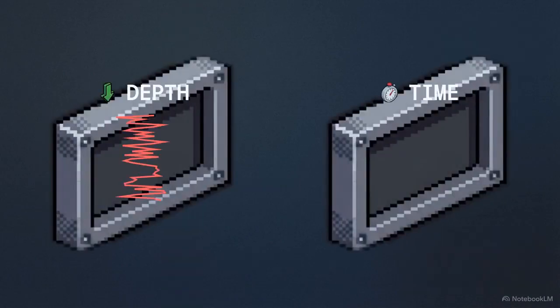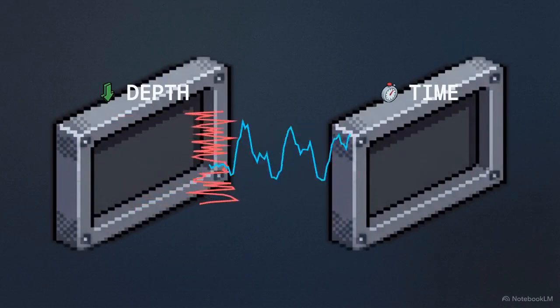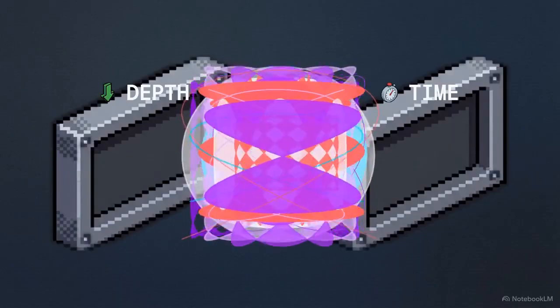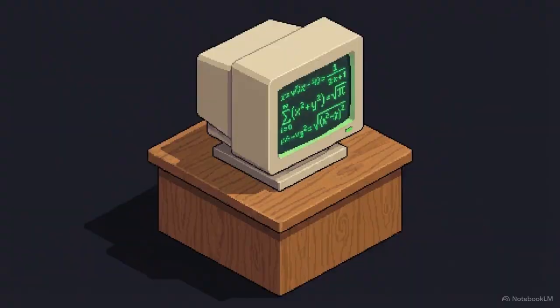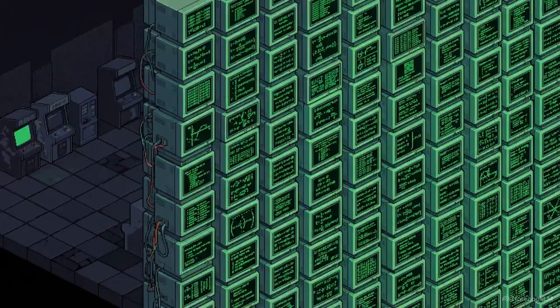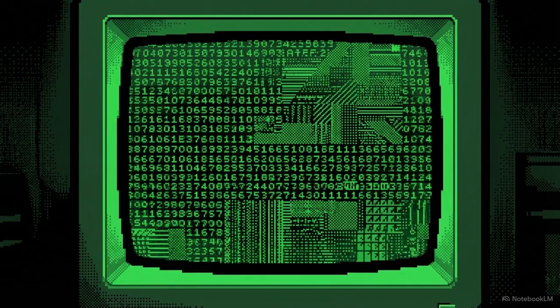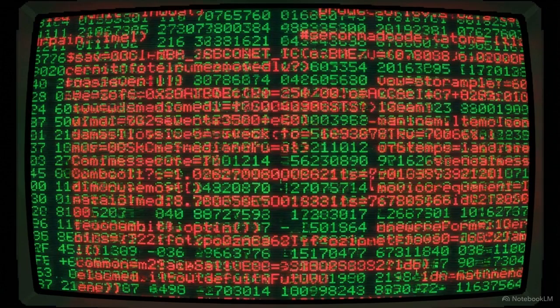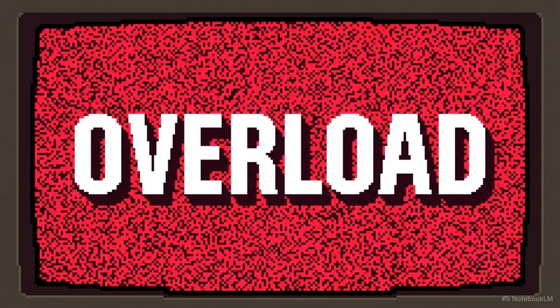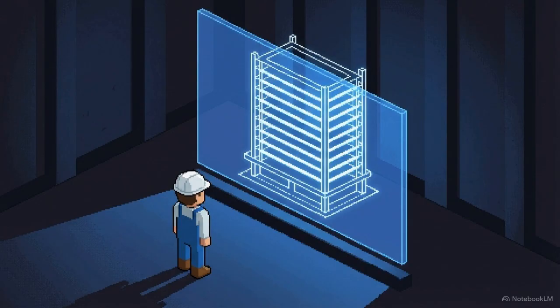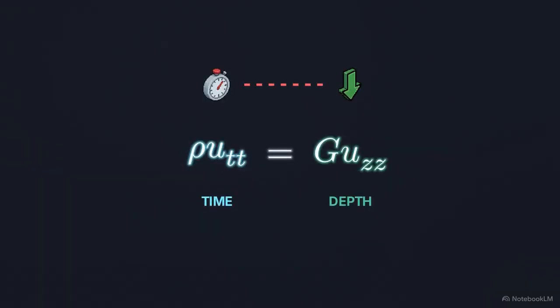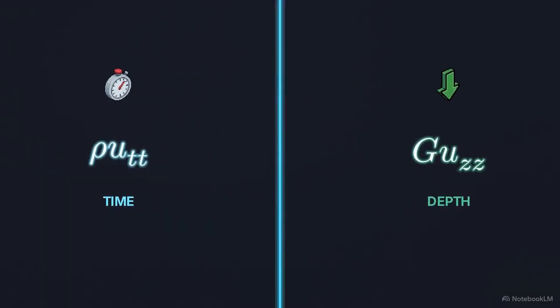It is like trying to dodge two completely unsynchronized, highly chaotic attack patterns at the exact same moment. If you try to brute force the entire equation directly, calculating every depth and every fraction of a second, the sheer volume of connecting variables overwhelms standard analytical methods. To actually figure out if a structure will survive, engineers cannot fight both variables at once. They need a mathematical exploit to break the equation apart and isolate time from depth.